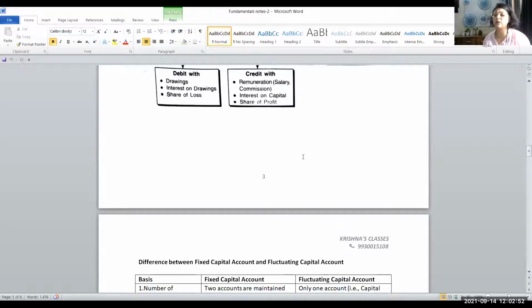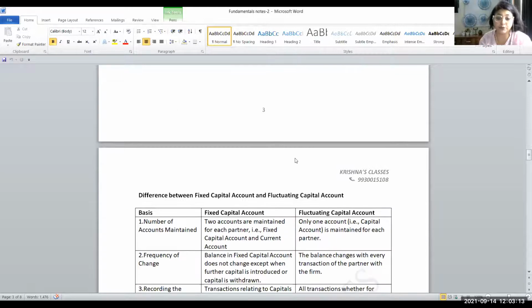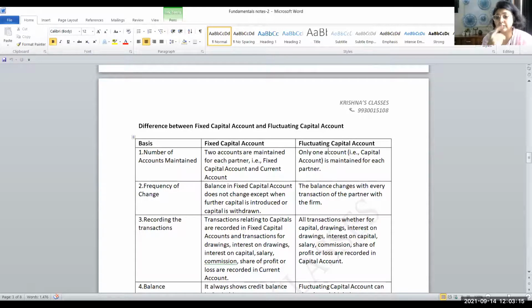Means in that case we are not going to open current account and capital account separately. Only one account will be opened, that is your capital account. No separate accounting of current account and capital account will be done. It will be assumed that this is the fluctuating capital method. But if the question specifies clearly that there is a fixed capital account, then two sets of accounts need to be maintained. Now, what is the difference between fixed capital and fluctuating capital?